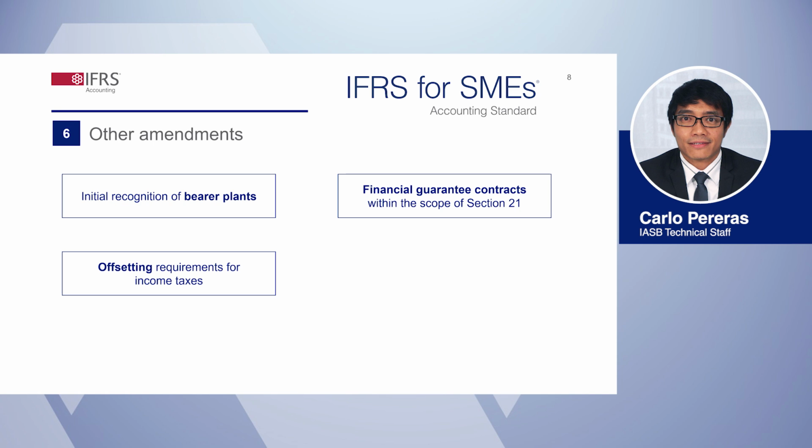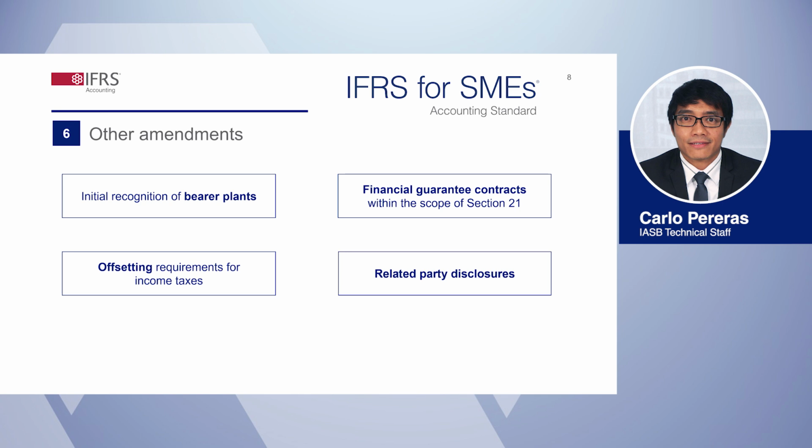The third amendment relates to the offsetting requirements in Section 29, Income Tax. An SME shall offset current tax assets and current tax liabilities if and only if it has a legally enforceable right to set off the amounts and the entity intends either to settle on a net basis or to realize the asset and settle the liability simultaneously. A similar requirement applies to deferred tax assets and deferred tax liabilities.